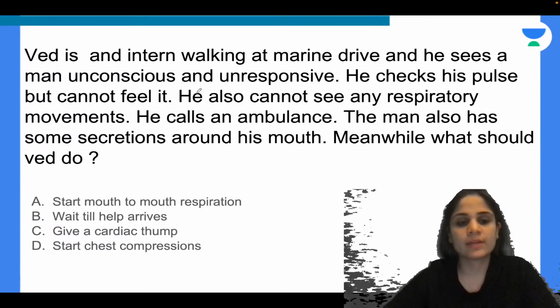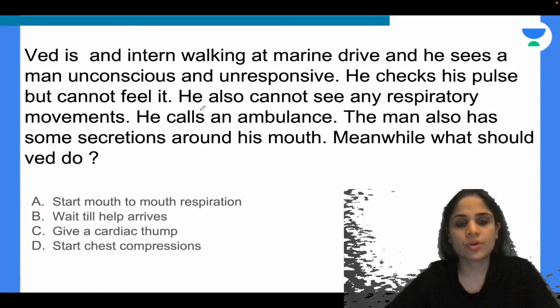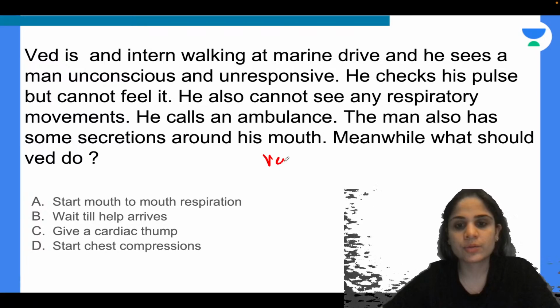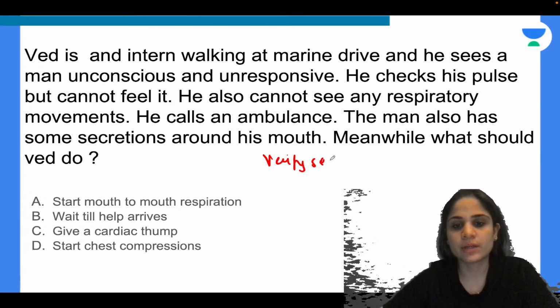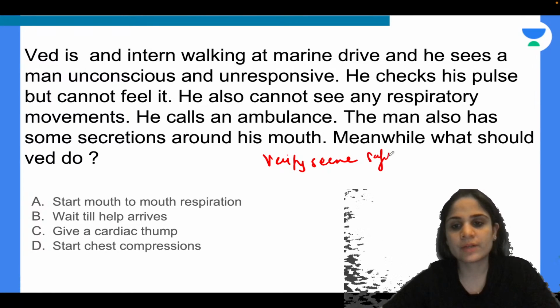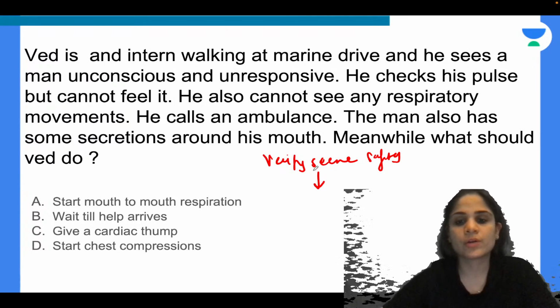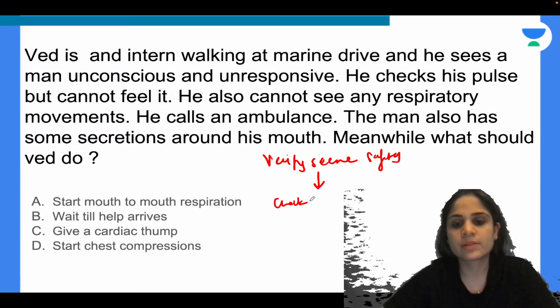So, absolutely correct. Whenever you have the situation of CPR, what is the first thing that you do? The first thing that you will do is verify scene safety. Okay, that option has not been given here, of verifying scene safety. Now, if your scene is safe, the next thing that you will go for is you will check for response.